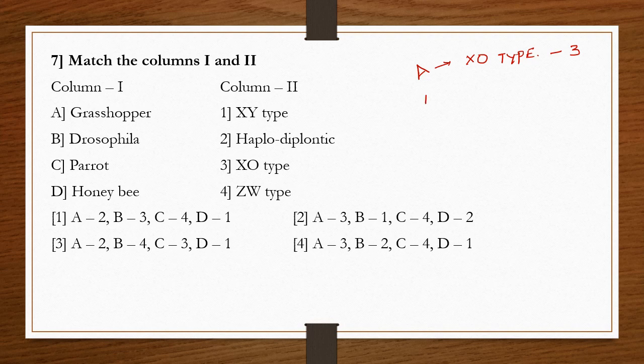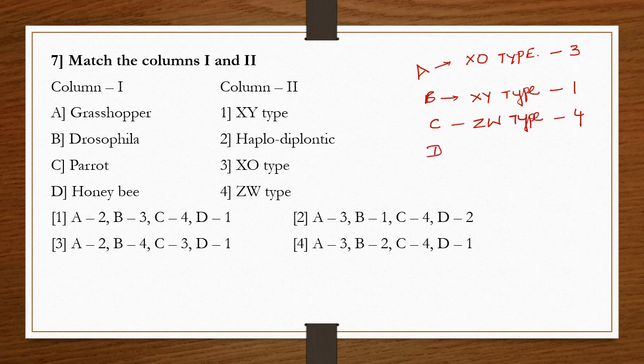In Drosophila, the sex determination is XY type, so B is 1. C. Parrot, it is a bird. In birds, the sex determination type is ZW, so C is 4.